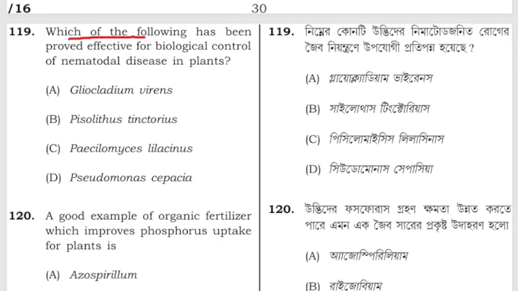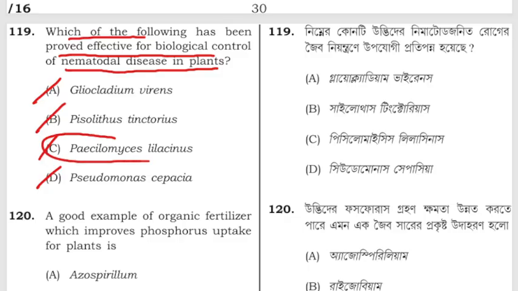Which of the following has been proved effective for biological control of nematodal disease in plants? Gliocladium virens, Paecilomyces lilacinus, Pochonia chlamydosporia, Pseudomonas fluorescens. The correct answer is Paecilomyces lilacinus.